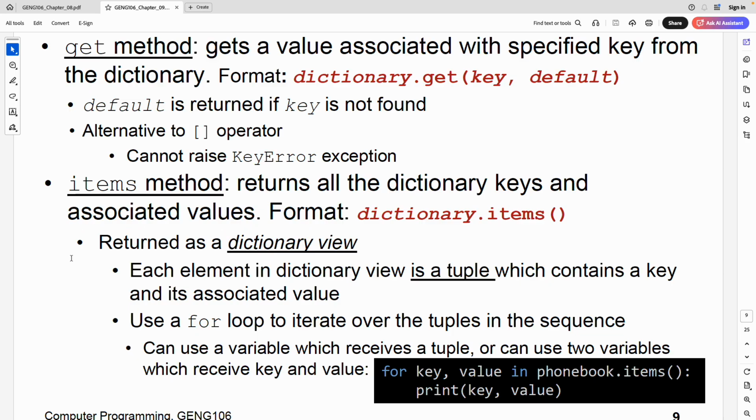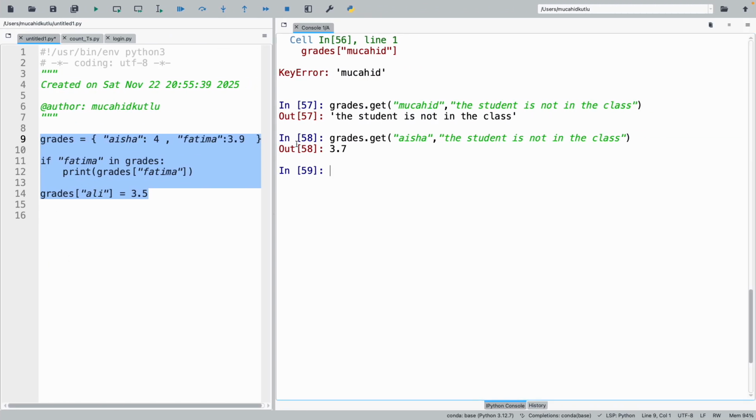All right, the other one is items. I would like to process the data again, iterate over the data. One way, as we had seen previously here, is that I can go over the keys and then use it.